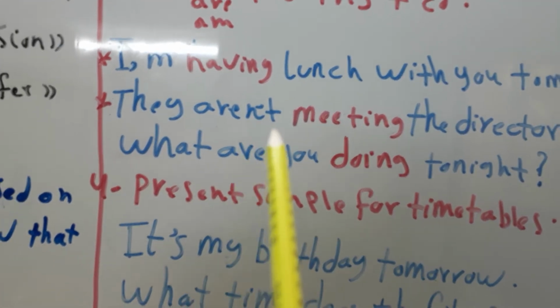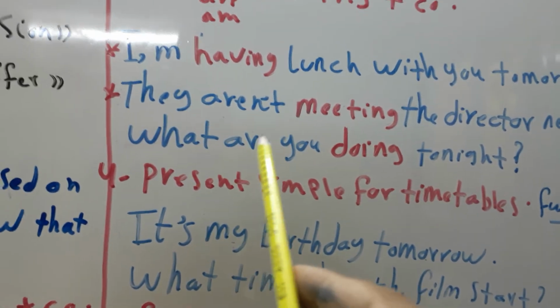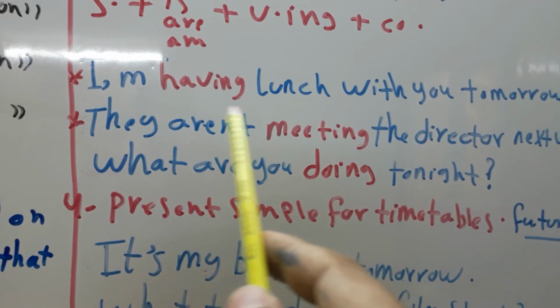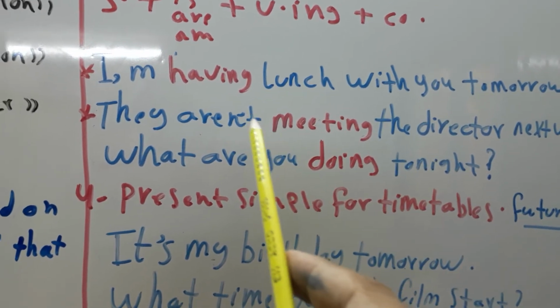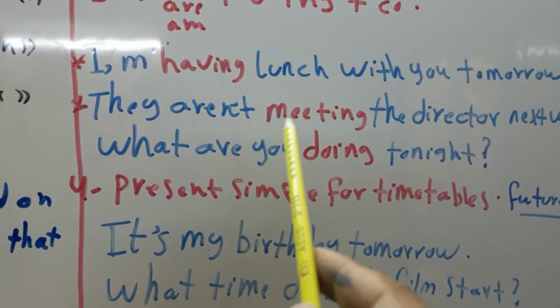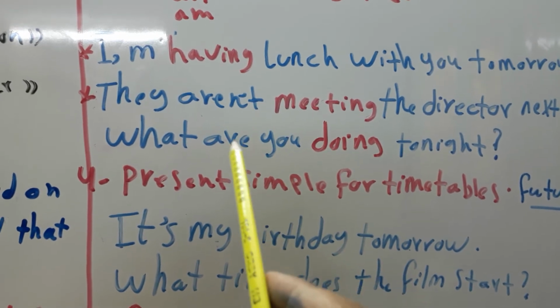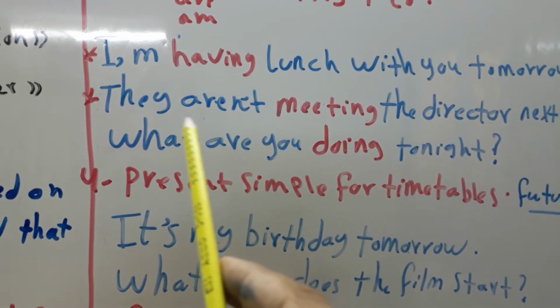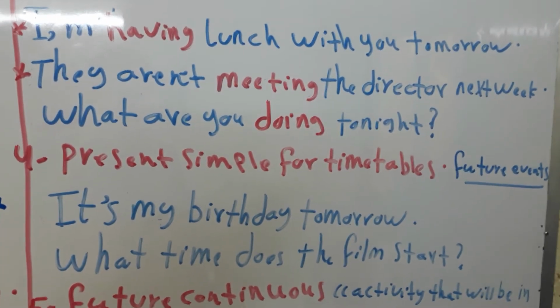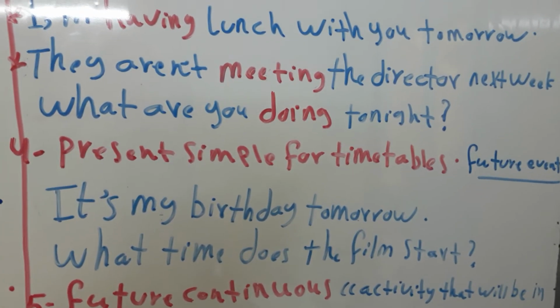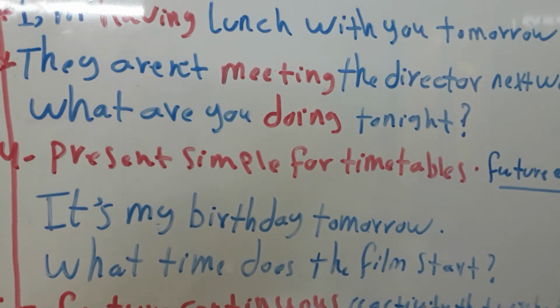Another example, the first sentence in the affirmative or positive form. Another sentence I will give you in the negative form, like aren't. They aren't meeting the director next week. They don't make a plan to meet the director next week.